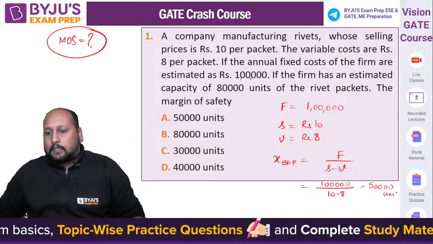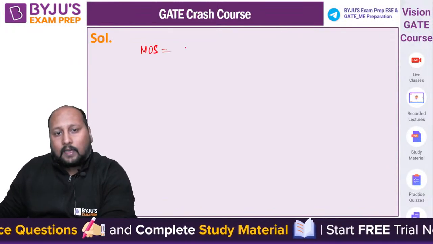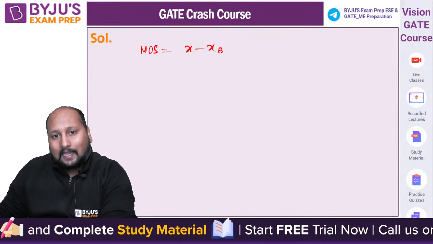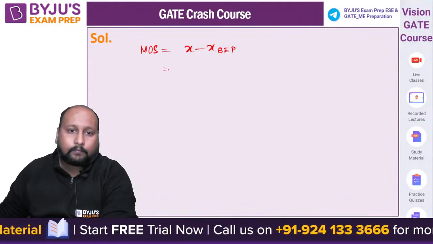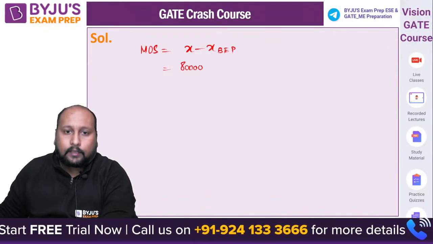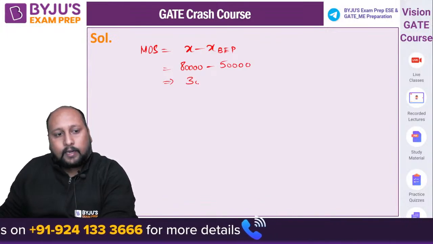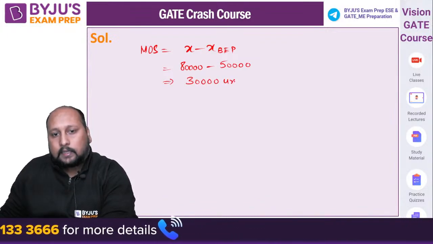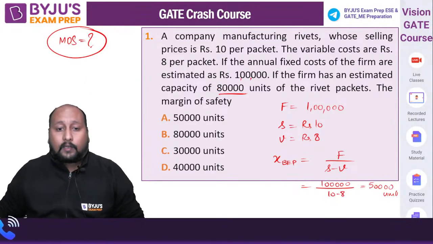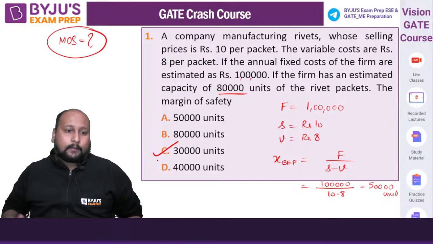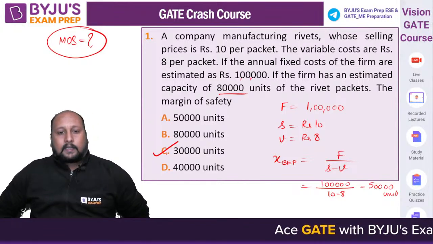Now I can surely say what will be the margin of safety. Margin of safety will be equal to X minus X break even point. X is nothing but what they have given as 80,000. 80,000 minus 50,000. So the final answer that you are getting is 30,000 units. This is the margin of safety that you need to have for a manufacturing of 80,000 units. So option C is the correct answer. 30,000 is the final correct answer. Is this clear?